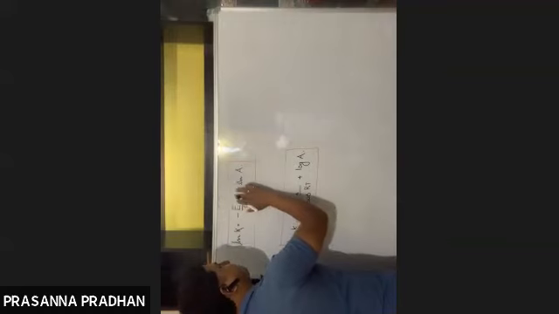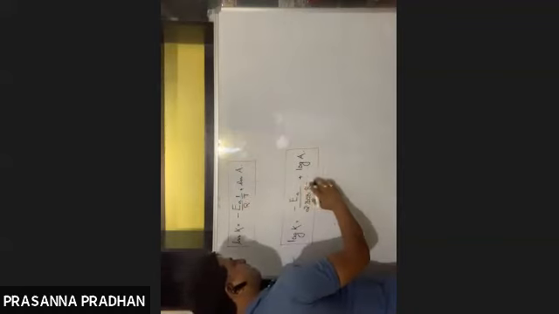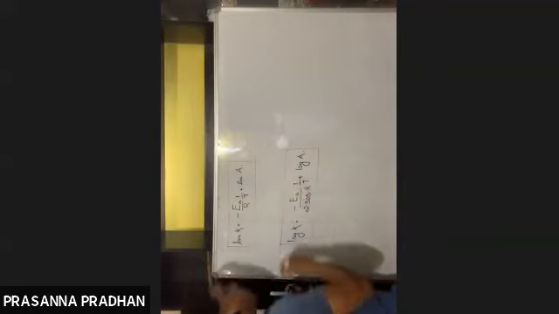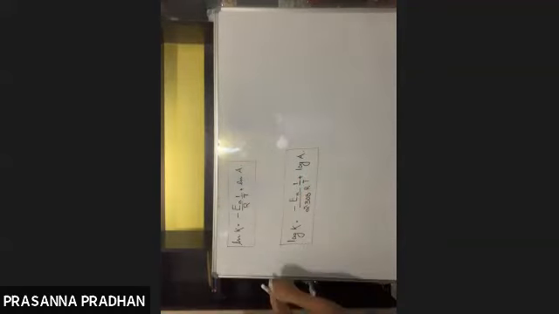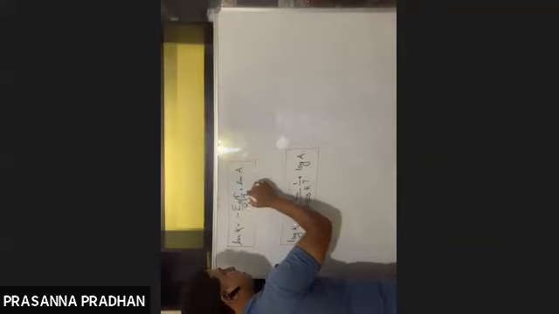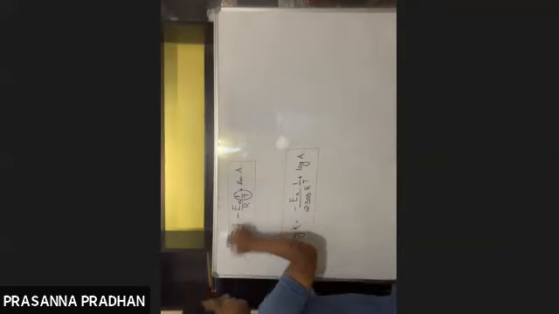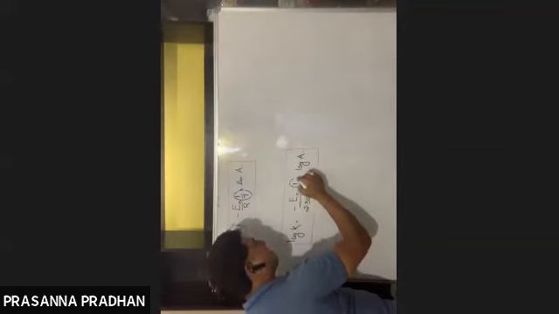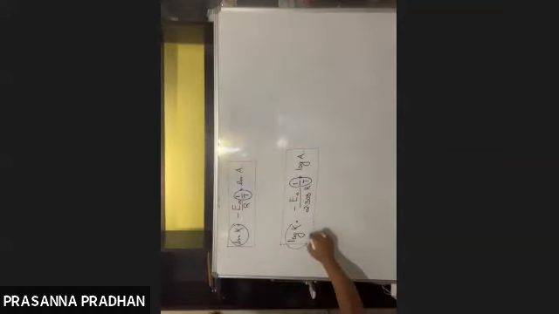So I'm going to rewrite this as 1 by T, so it will be easier for me to understand. What are the two variables here? As I change temperature, or 1 by T, your ln k will change. As the temperature changes or 1 by T changes, your log k will change.